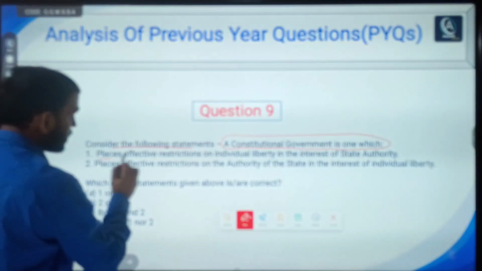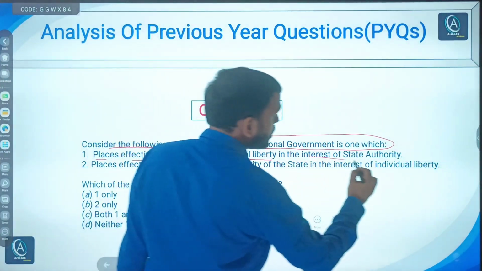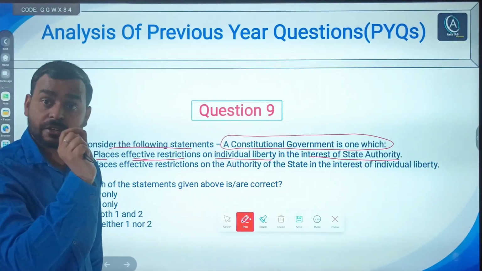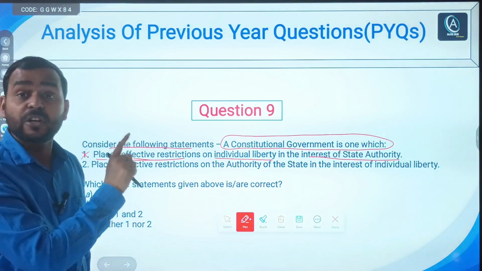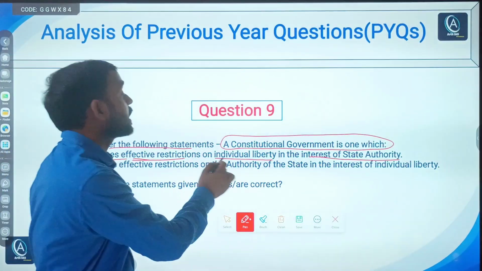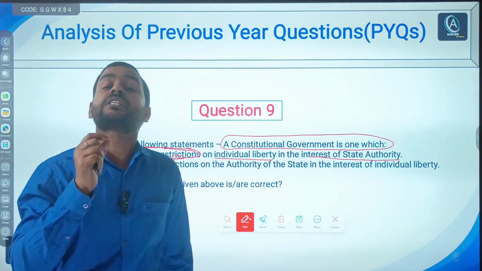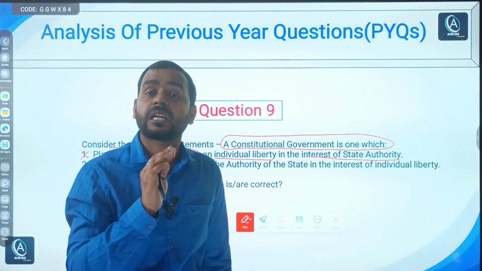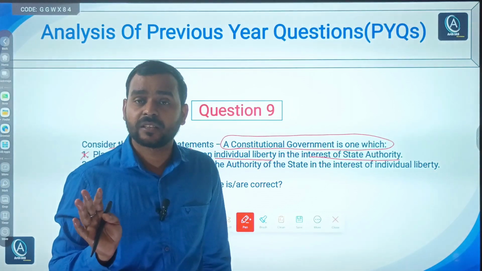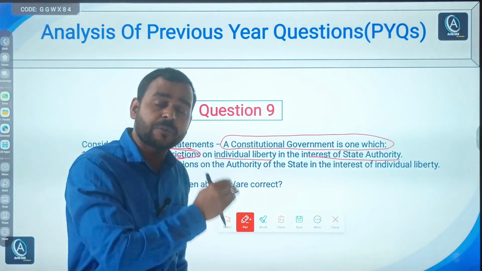So first, a constitutional government places effective restriction on individual liberty in the interest of state authority. No. Though this statement to some extent may be correct, it is not correct, because a constitutional government is not supposed to put restrictions on individuals' liberty. Though reasonable restrictions are allowed. For example, Article 19 allows reasonable restrictions to maintain public peace, order, health, morality. But it does not mean that the state will impose unreasonable restrictions. The state does not have arbitrary powers.